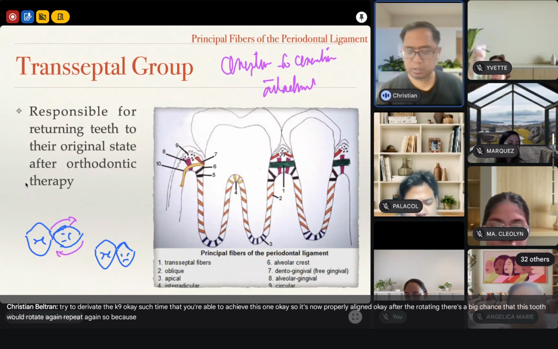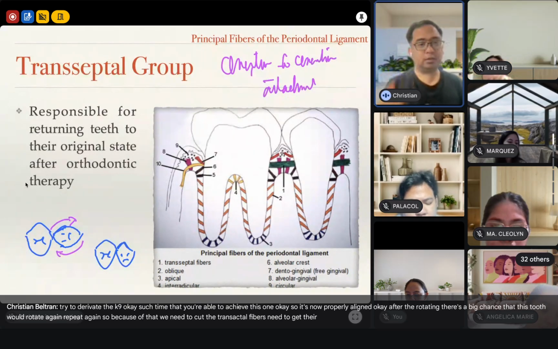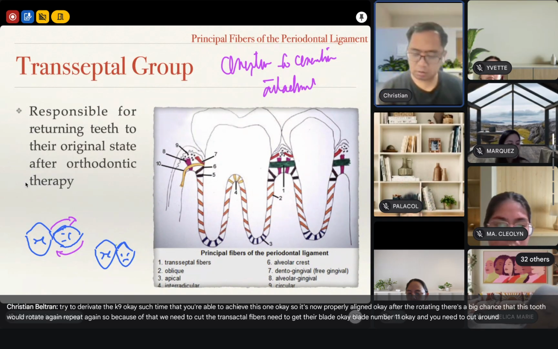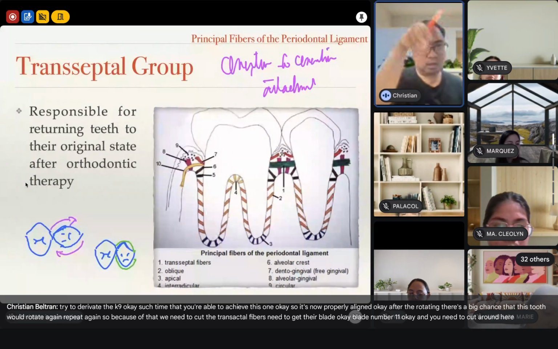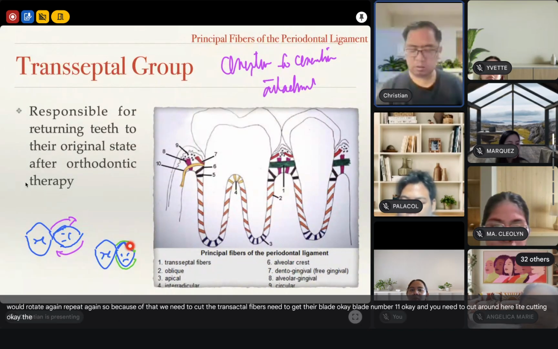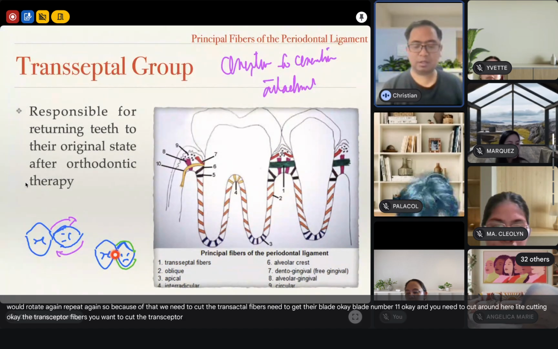Because of that, we need to cut the transeptal fibers. You need to get your blade number 11, and you need to cut around here. Literally, you will be cutting the transeptal fibers here.